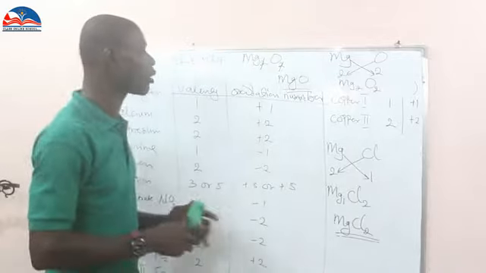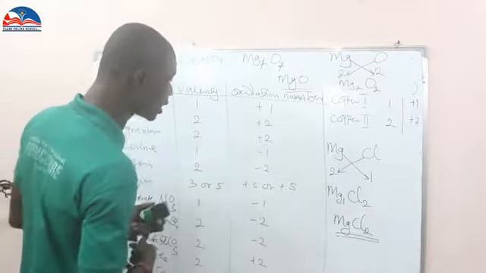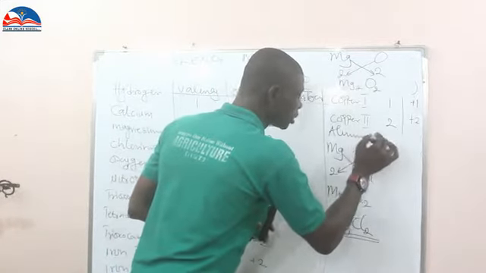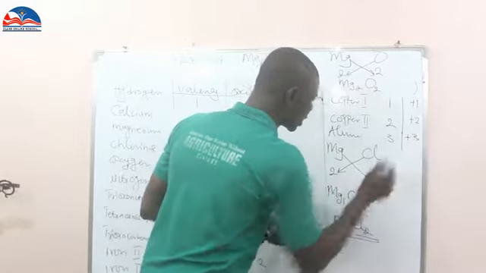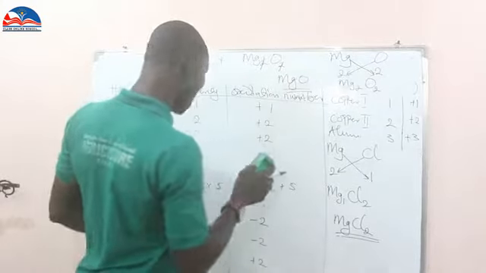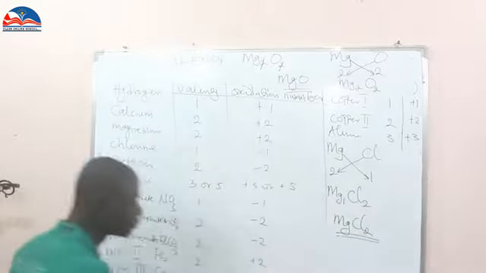Now let me have another one, like aluminium. Aluminium is not here. Okay, we can put aluminium here. Aluminium has a valency of 3 and oxidation number of +3. Let's check aluminium now. I'm going to have aluminium and chlorine.